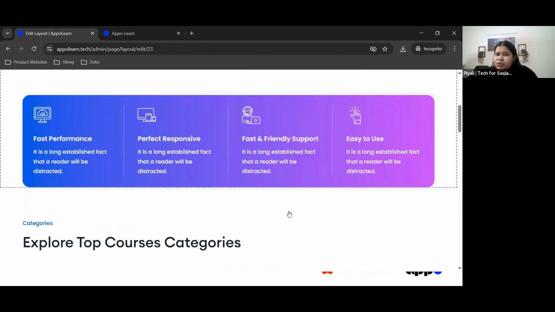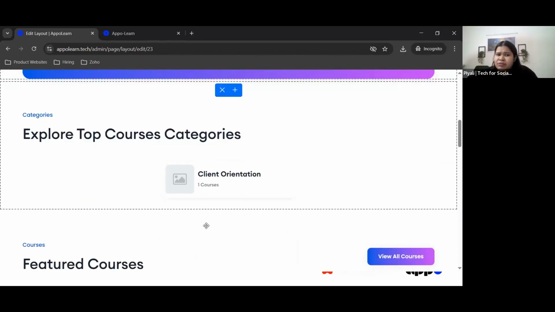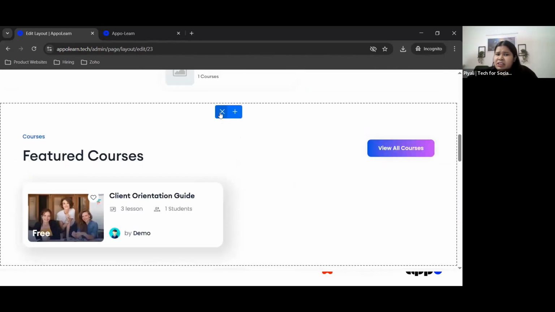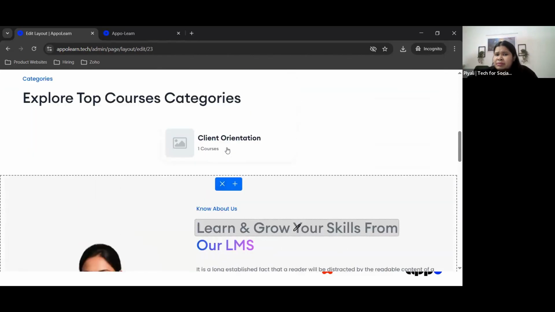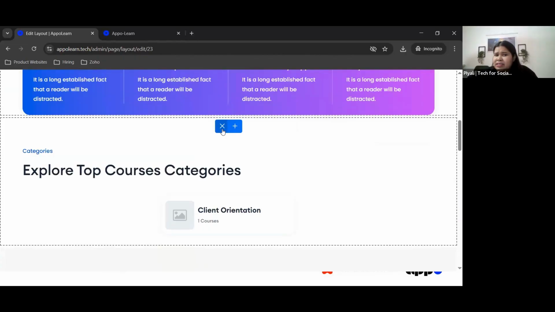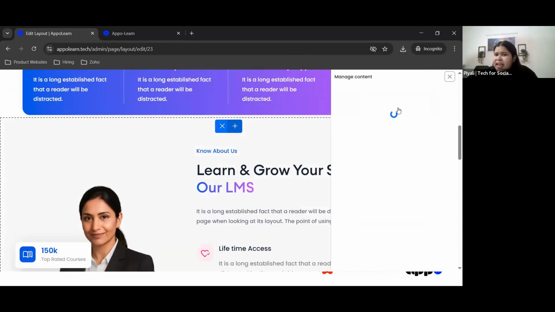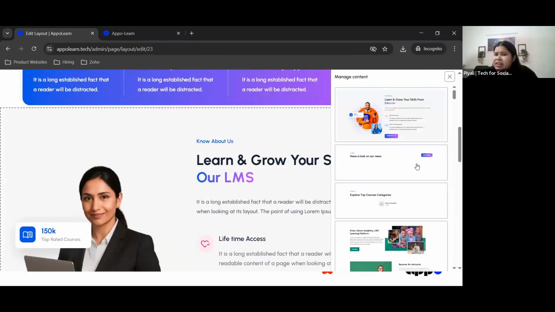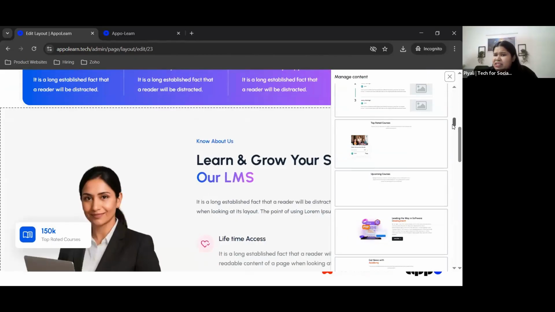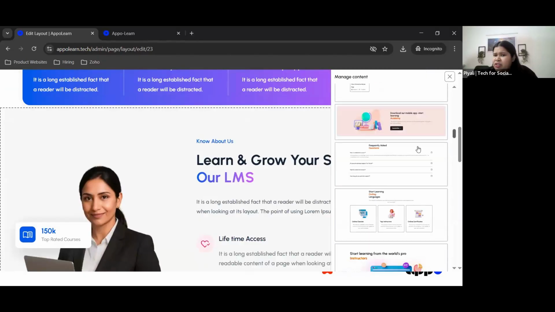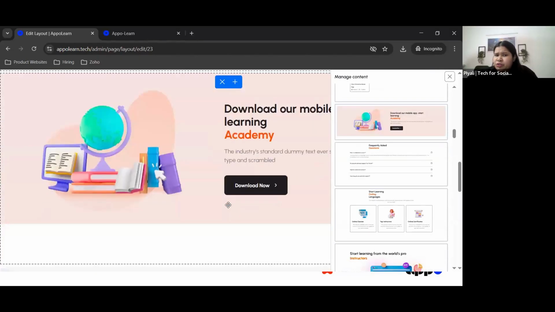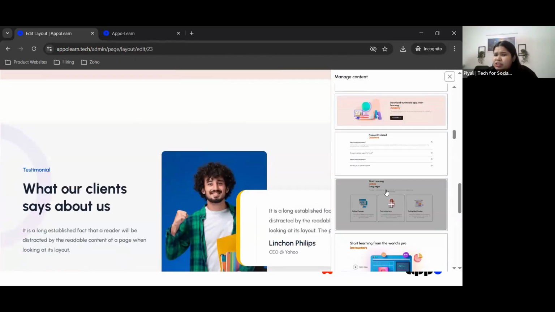And for example, if you see a section and you don't want that particular section, you can go ahead and cross this, but that only makes it disappear from your platform. You can click on the plus sign again and you can get it back. Now there are many sections, we have around 50 to 60 sections like this, and you can get any of these sections, whatever is more relevant to you, right? So these are all the sections.